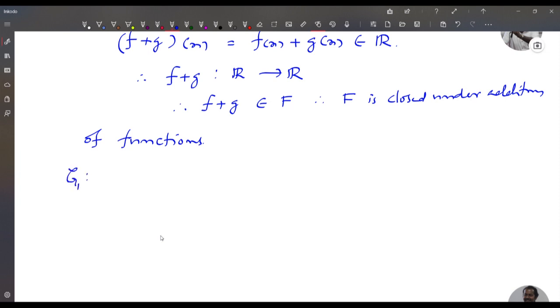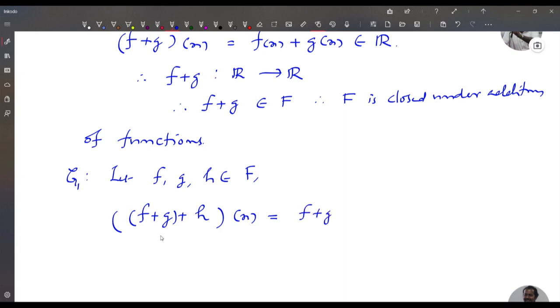Now we prove the G1 axiom. We have to show that addition is associative. Let f, g, h belong to F. Consider ((f + g) + h)(x). This is equal to (f + g)(x) + h(x). This is equal to (f(x) + g(x)) + h(x).